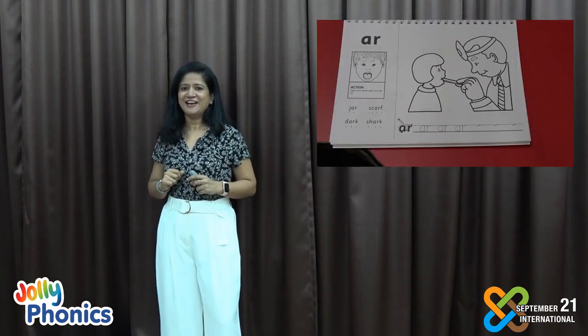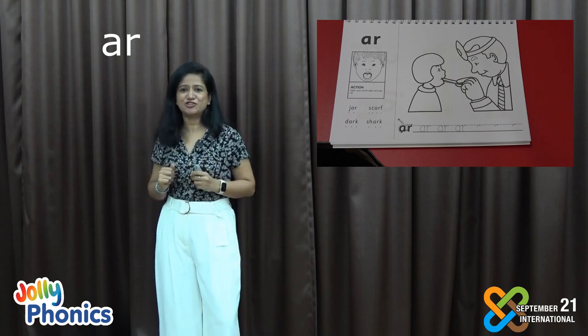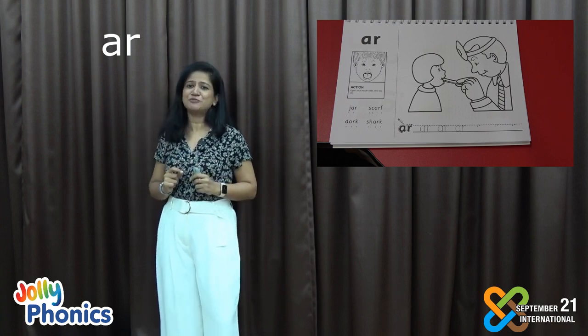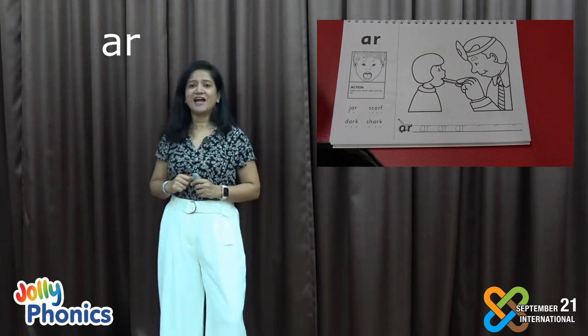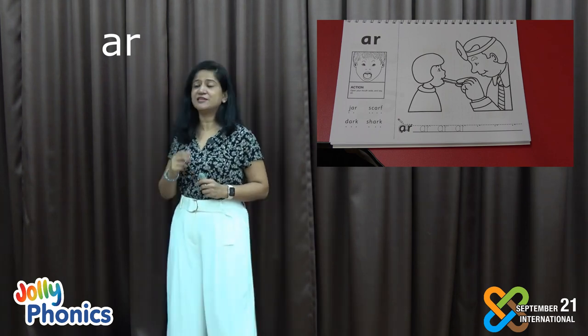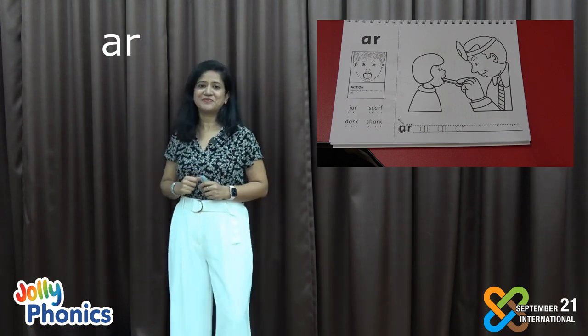Now, we are on the 42nd sound, everybody. And again, it has 2 pronunciations. In British English, it is pronounced as, look at me, the action is A. And in American English, it is pronounced as R. This is all about the 42 sounds, the pronunciation and the action.